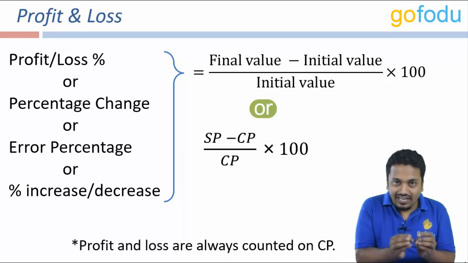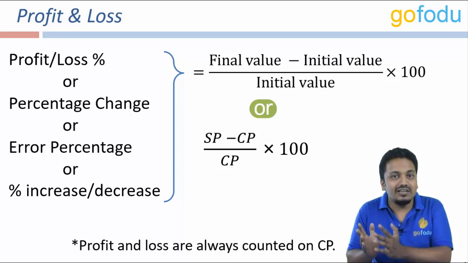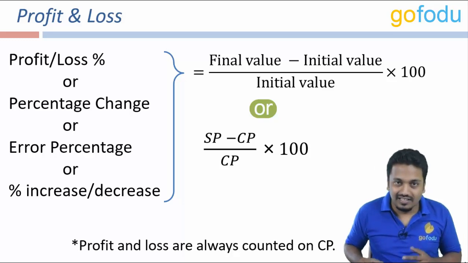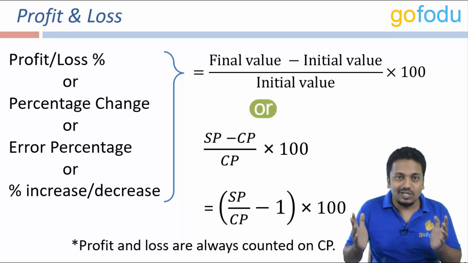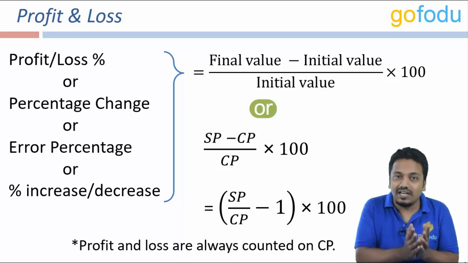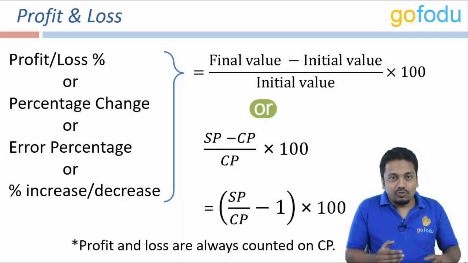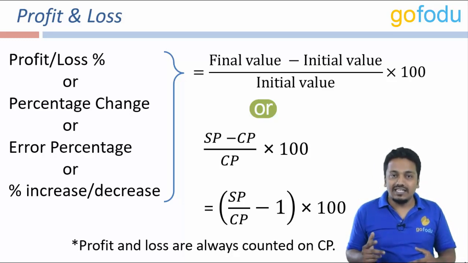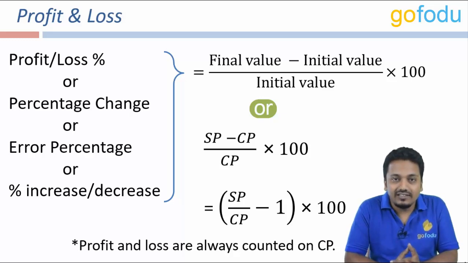Selling price, that is the final selling value, minus cost price, that is the initial purchase value, upon cost price into 100. This formula can also be written as selling price upon cost price minus 1 into 100. And this particular format of writing it is very important. To calculate profit or loss percent, this ratio of selling price and cost price is very important. We'll see it in the examples. Now let's solve a few quick questions. Shall we?